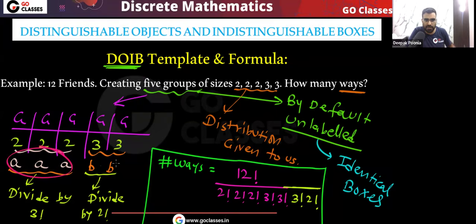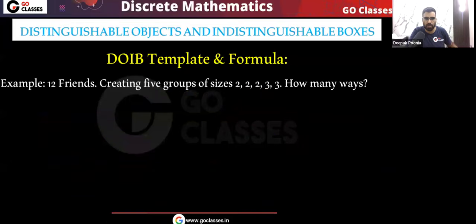You can see AAA, BB. So you can see we are dividing by 3 factorial, 2 factorial. Okay, very simple. I hope you understood.